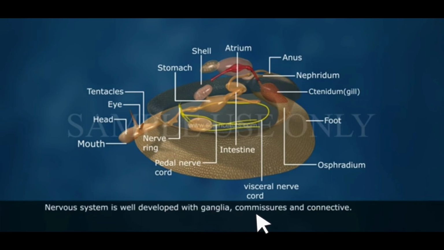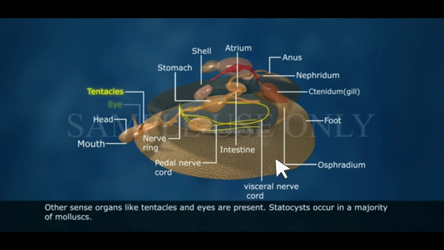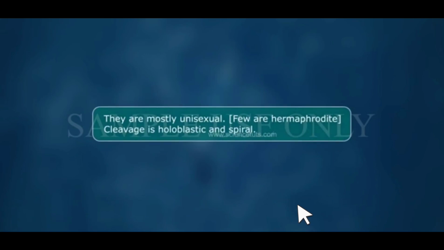Nervous system is well developed with ganglia and connectives. Again, only the word you will remember, it is fine. Special sense organs also might be present. No need to go into any kind of term in detail. Only 2-3 lines of superficial study is given. Tentacles and eyes are also present.